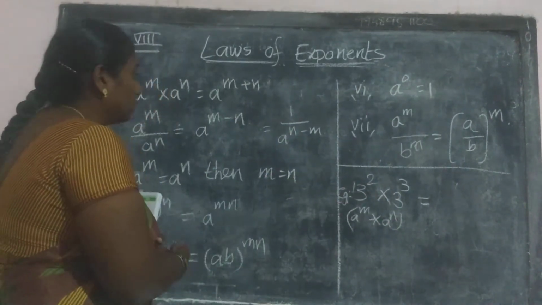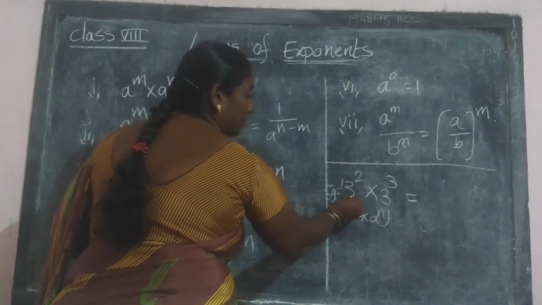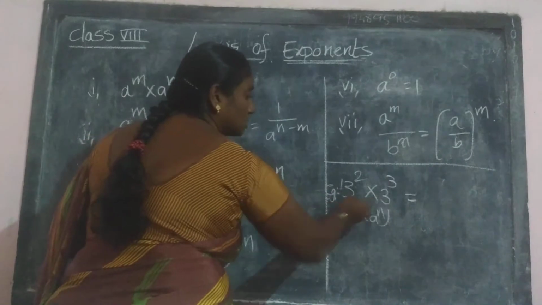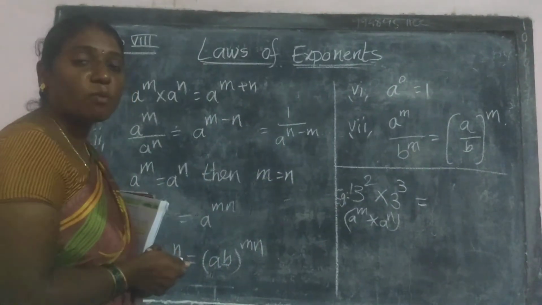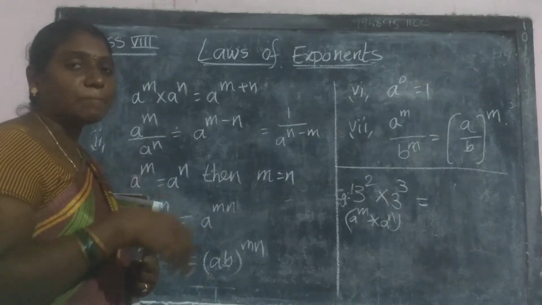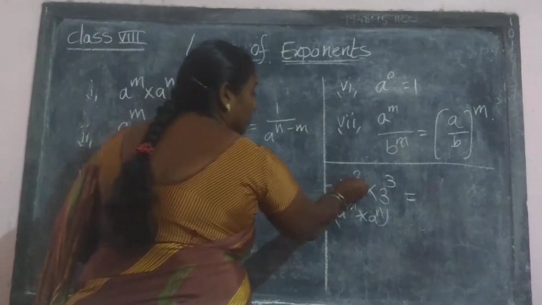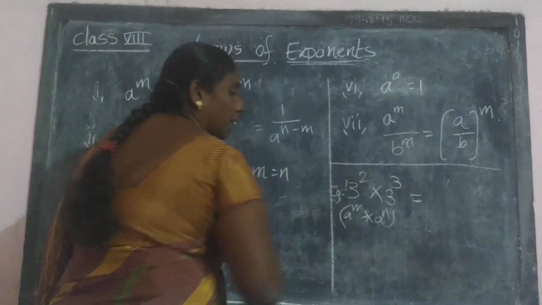So then what is the rule? When bases are the same, here 3 and here also 3, what is the rule we are going to apply? That is a power m plus n. We can add the exponents directly. What are the exponents here? 2 and 3. We add these two directly.